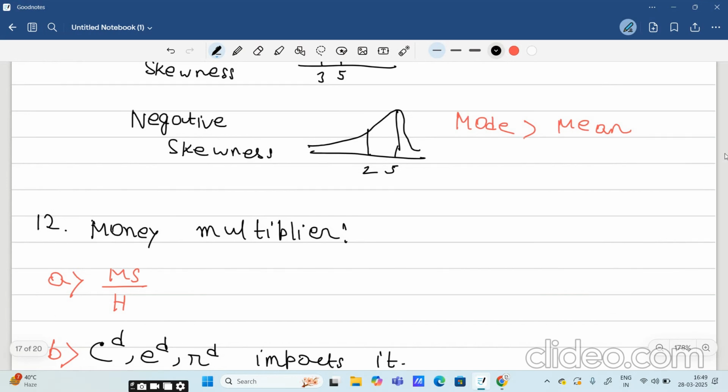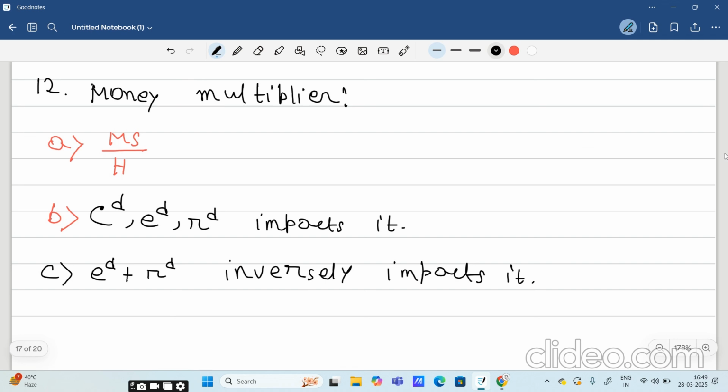Now there was a very important question from money multiplier. Money multiplier is basically the ratio of money stock and high powered money. That was the correct option. There are 2 other options also which are correct. That is, currency to deposit ratio and reserve ratios, that is excess reserve and required reserve ratios, also impact the money multiplier. That option was also correct. And another option, that is reserve ratio. Reserve ratio means excess reserve ratio and required reserve ratio. If we sum these two, we will get the reserve ratio.